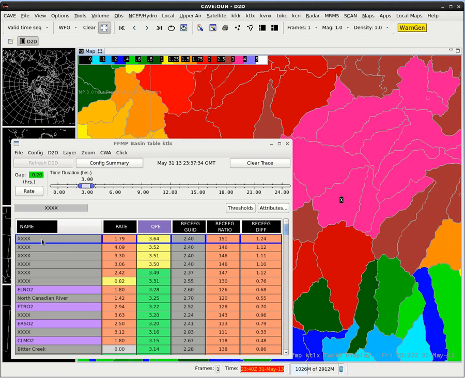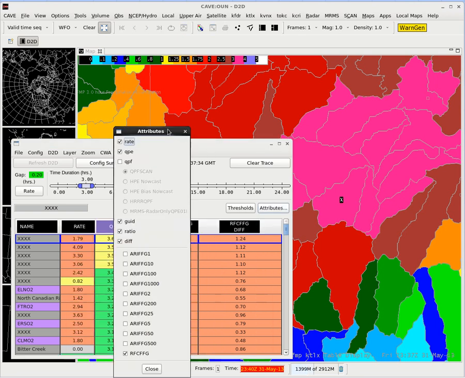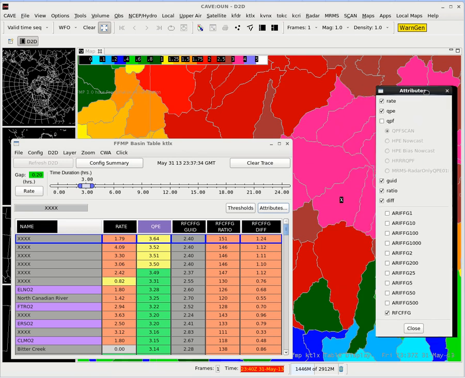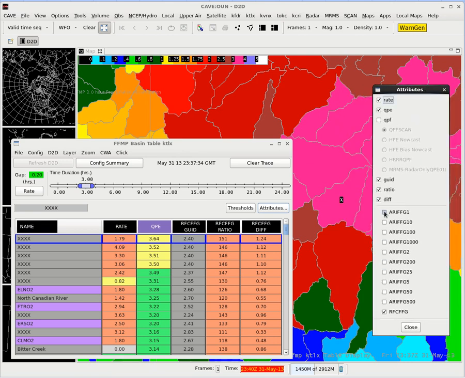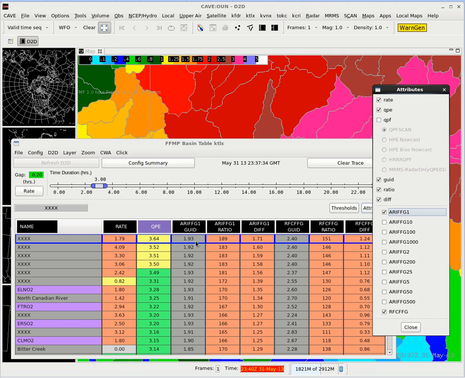And all the basin names, if they haven't been defined, are going to be shown up as XXXX, and they each have a unique integer ID. But we have a basin here that we're trying to figure out, well, how significant is this 3.64 inches in 3 hours? Do we get this all the time, or is this really rare? So this is where we can start to bring the ARIs into the discussion. So if we click on the attributes button, we can bring this over, and let's toggle on the 1 year recurrence interval to find out what has a 100% chance of happening in a given year. That's going to be 1.93 inches is a 1 year recurrence interval precipitation.